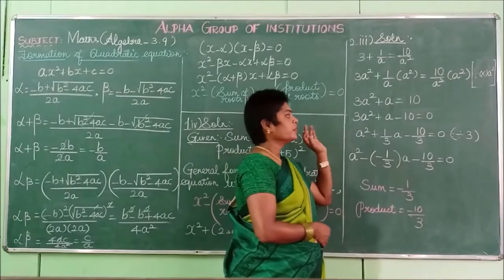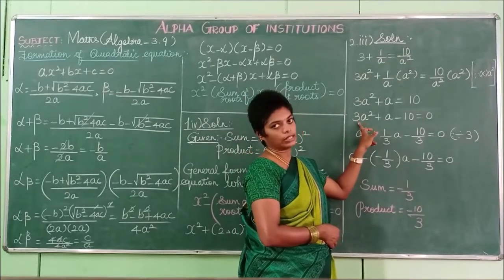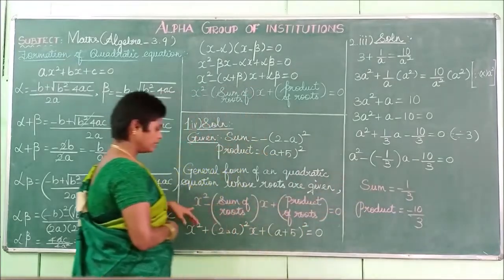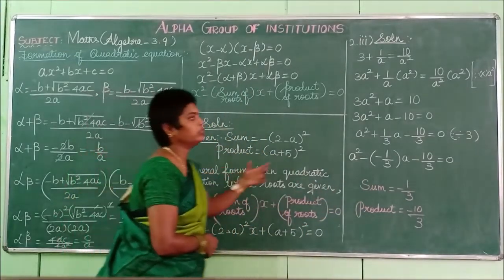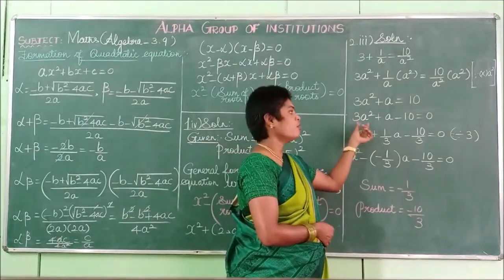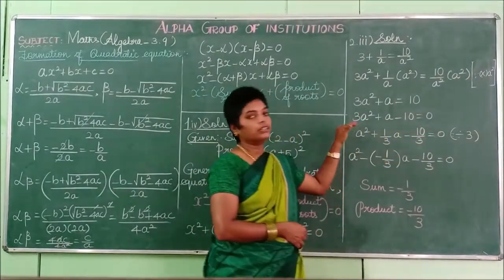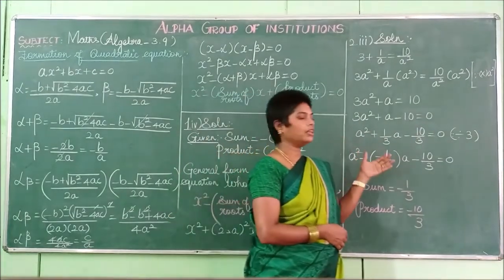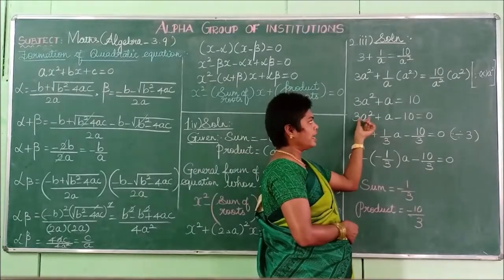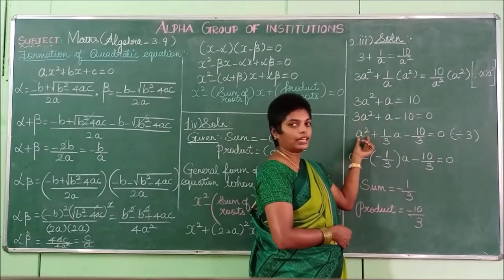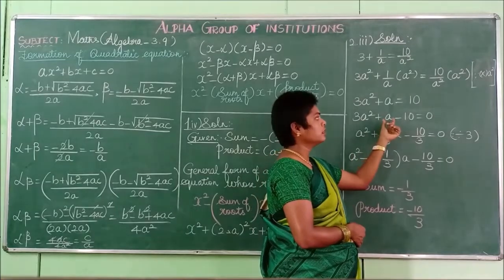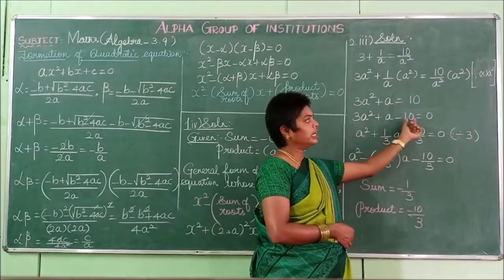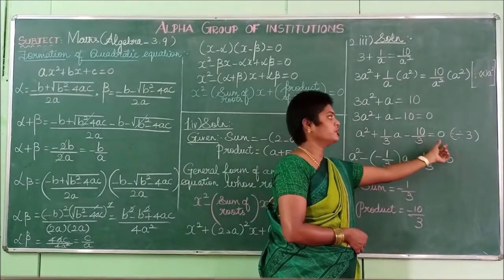Then listen to the next step. You have to make this coefficient 1 only, and then you easily get the value. In this formula it is x square, so here you have to make this a square with coefficient 1. For that reason, divide both left and right hand side by 3. If you divide by 3, what will you get? 3a square by 3 gets cancelled, only a square remains. There is no coefficient written, so you write 1 by 3 of a. Here it will be written as 10 by 3, which is equal to 0.